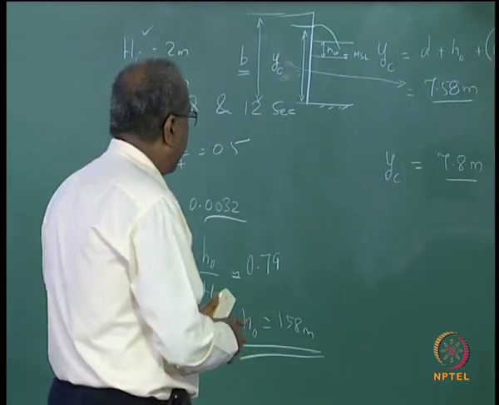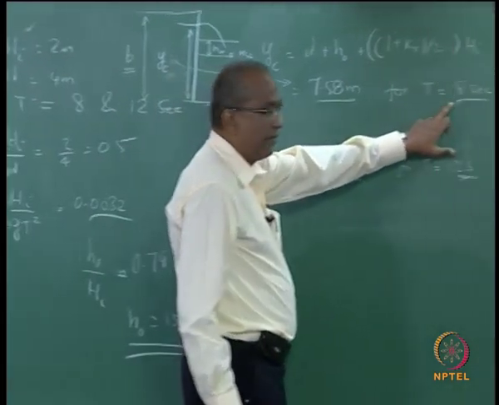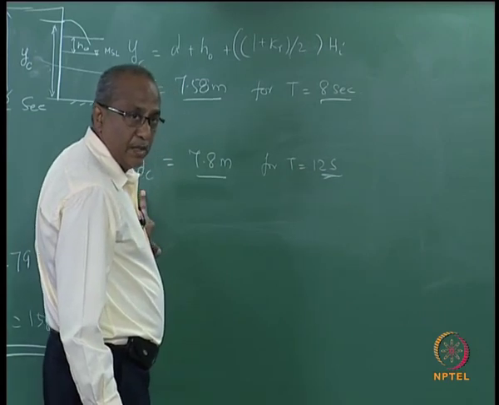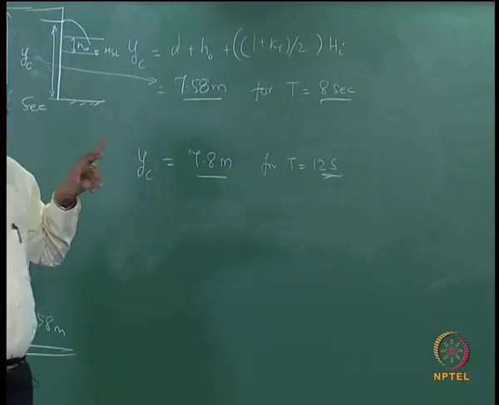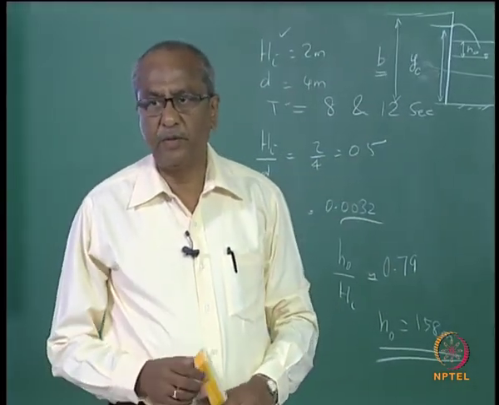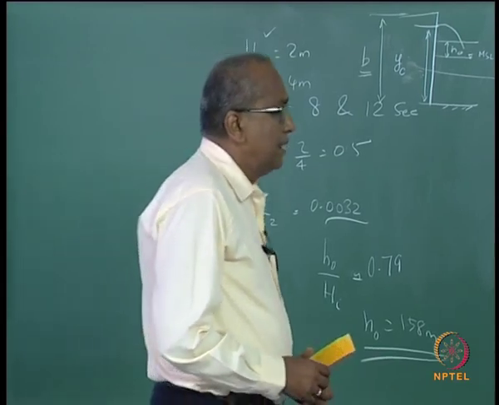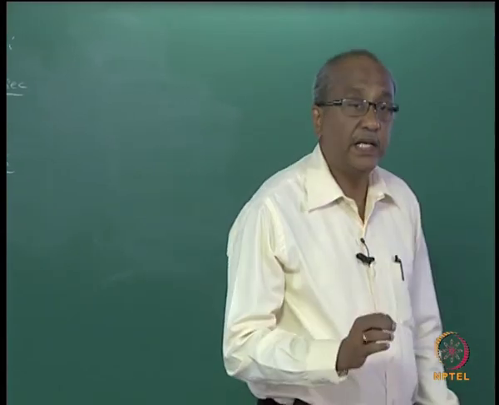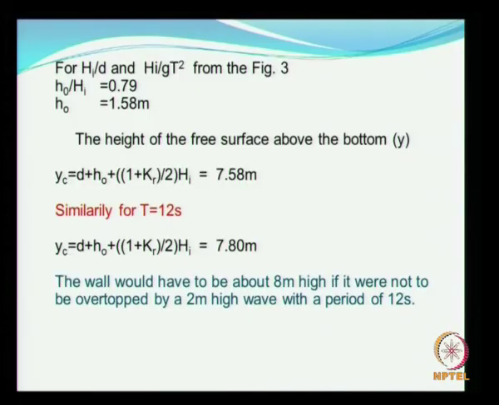So this is only to demonstrate the effect of wave period on your Yc. But when you do the calculations, you do it automatically for the longest wave period that is likely to occur. So the wall would have to be certainly about 8 meters in order to cater to the wave with the longer wave period of 12 seconds.